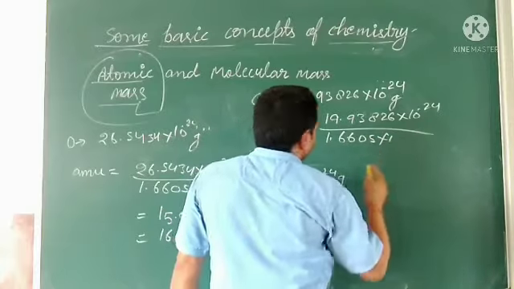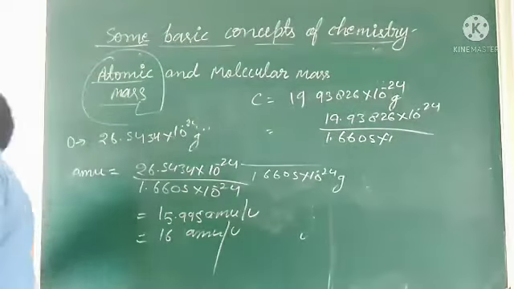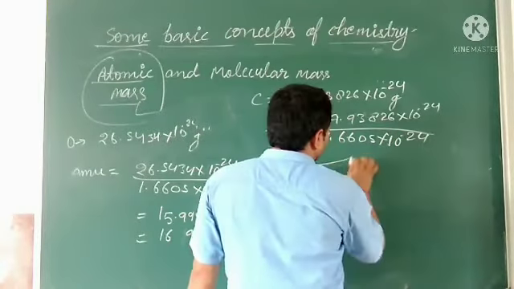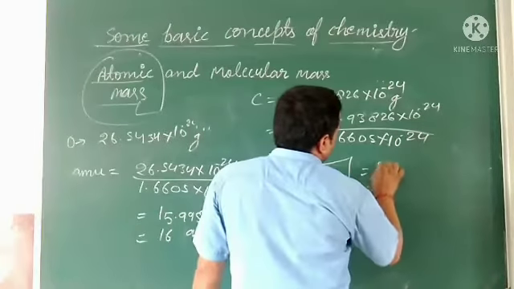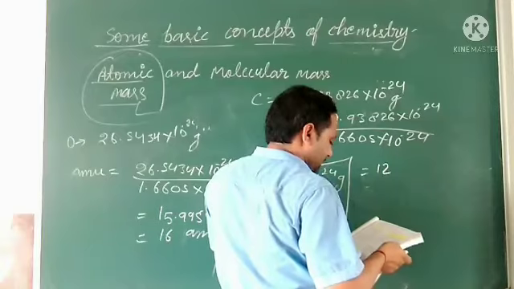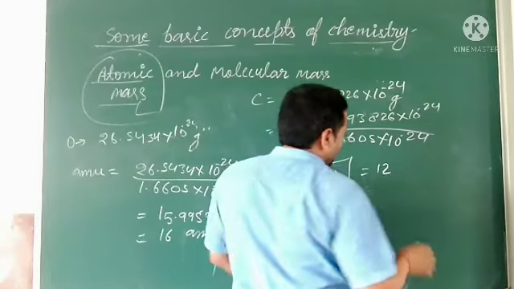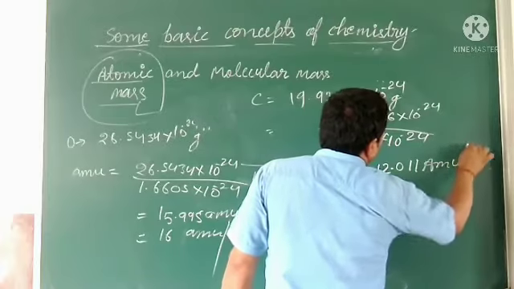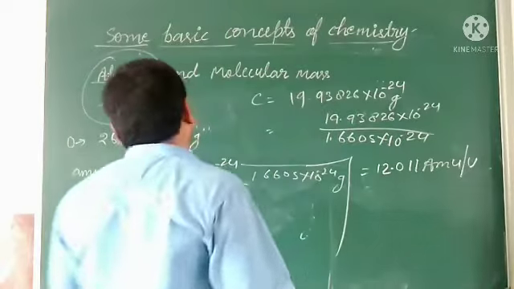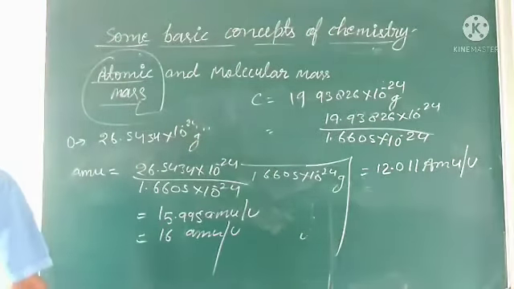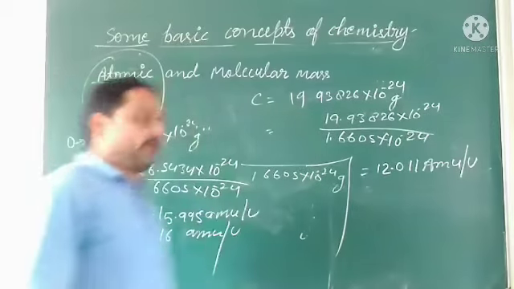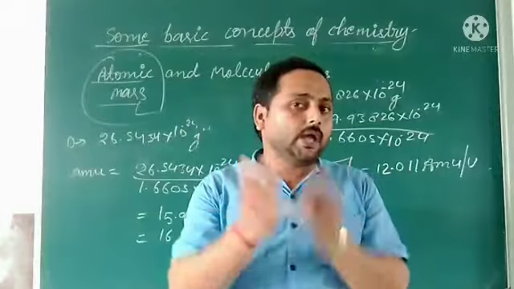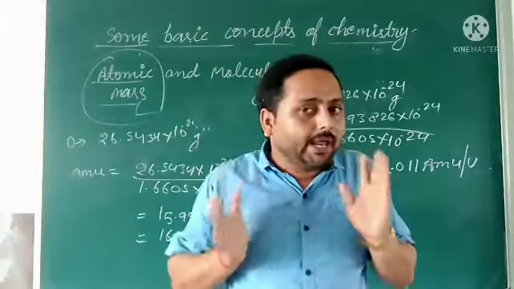1.6605 into 10 to the power minus 24. So what value will we get? We will get 12.011 AMU. So like this we can calculate. If we know the value of an atom in grams, then we can calculate the value in AMU.